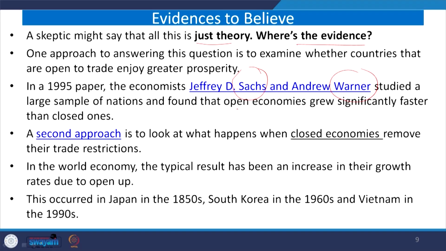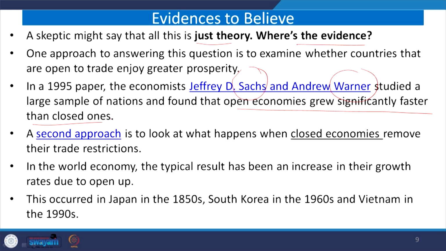To examine those theories, many economists, like Sachs and Warner in their 1995 paper, found that open economies grew significantly faster than closed ones. That means trade facilitates countries, and those countries which are open in nature grow faster.